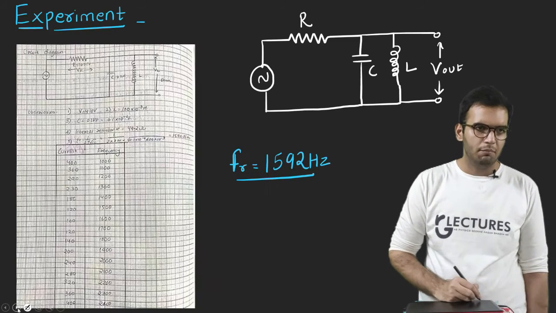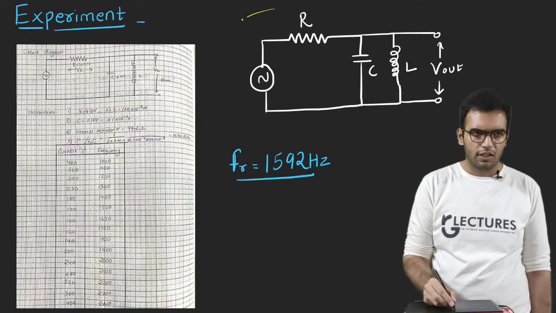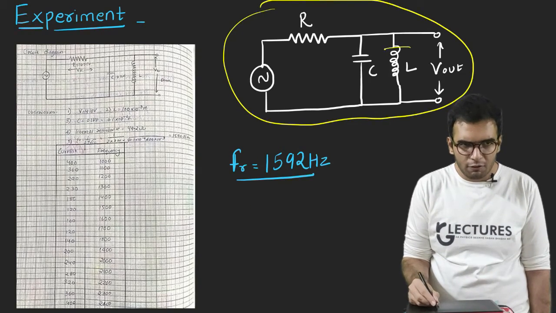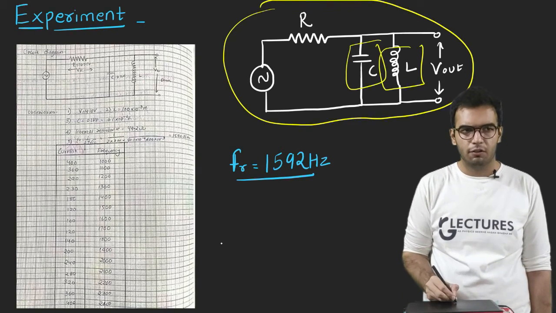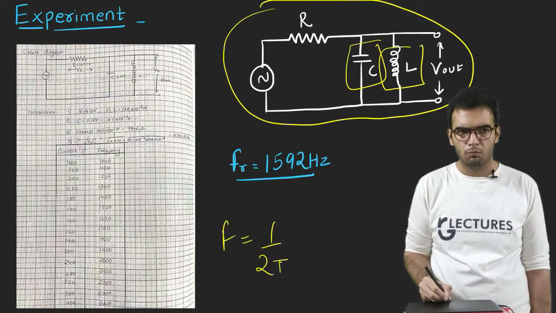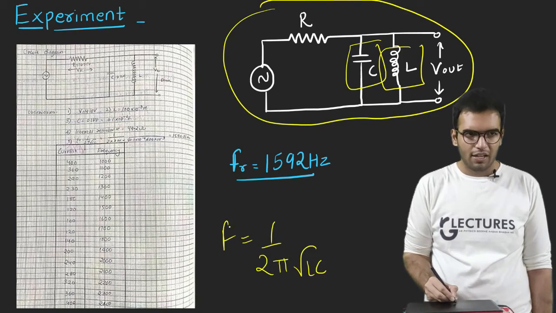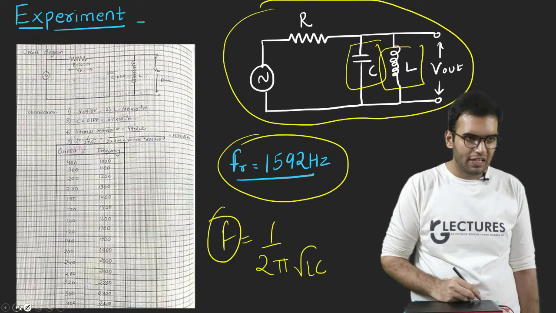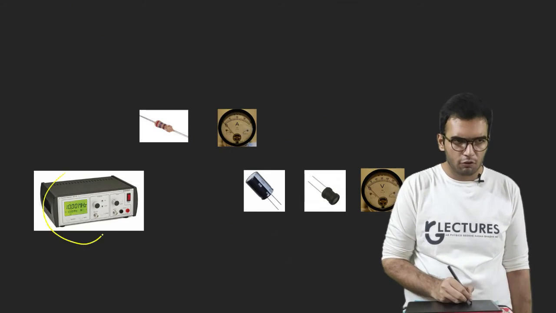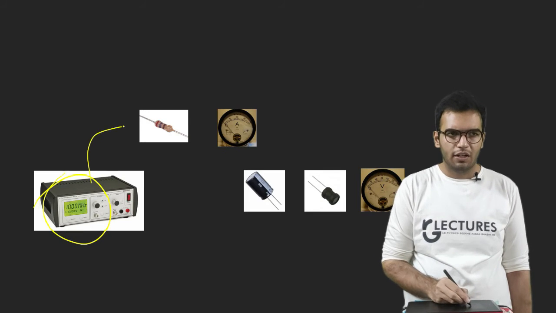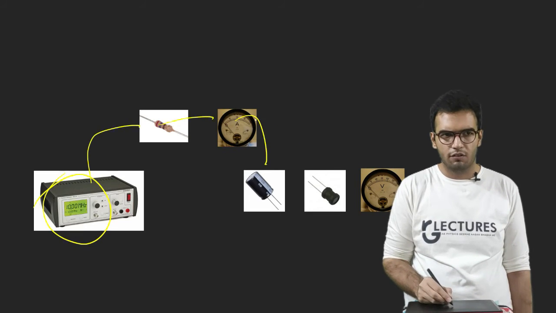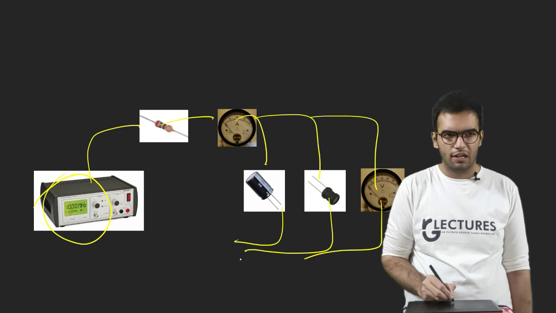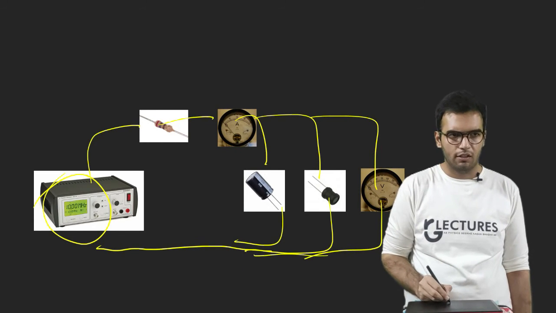Let's talk about the experiment. In the experiment, this is the circuit, my college circuit, and I have calculated the values of L and R by the formula F is equal to 1 upon 2 pi root of LC, and I know that the frequency is 1592. I have a frequency generator with me, connected at the input. This is the circuit. These three things are connected in parallel, right? This is the parallel connection.